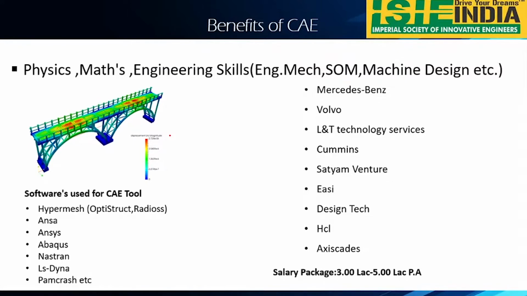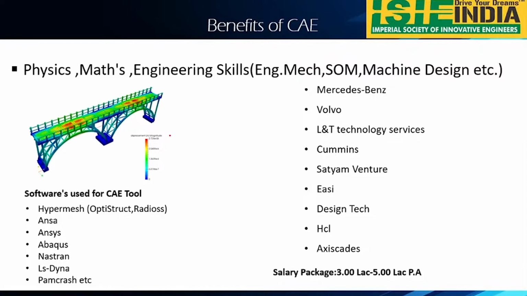So many people want to become a CAE engineer, right? Some people, even during graduation itself, want to become a CAE engineer. So how can you become a CAE engineer? CAE engineer means not only must you be expert in Hypermesh or ANSYS or whatever analysis software we have. You must be expert in your engineering physics, engineering mechanics, strength of materials, machine design, and your plus one, plus two physics and mathematics.